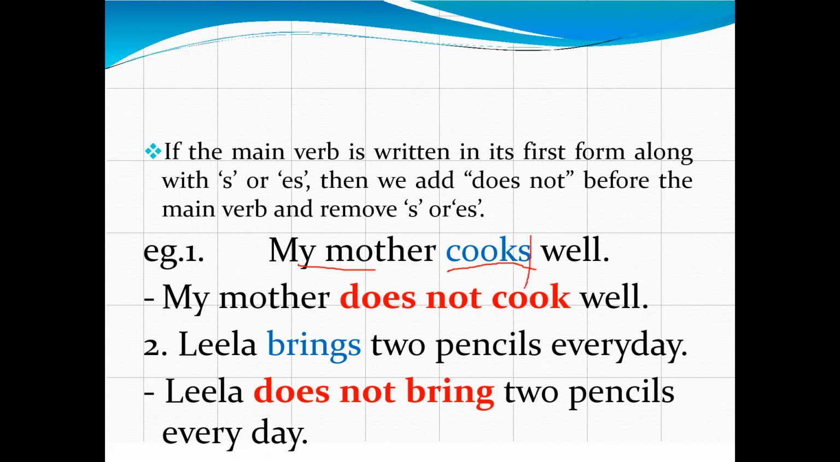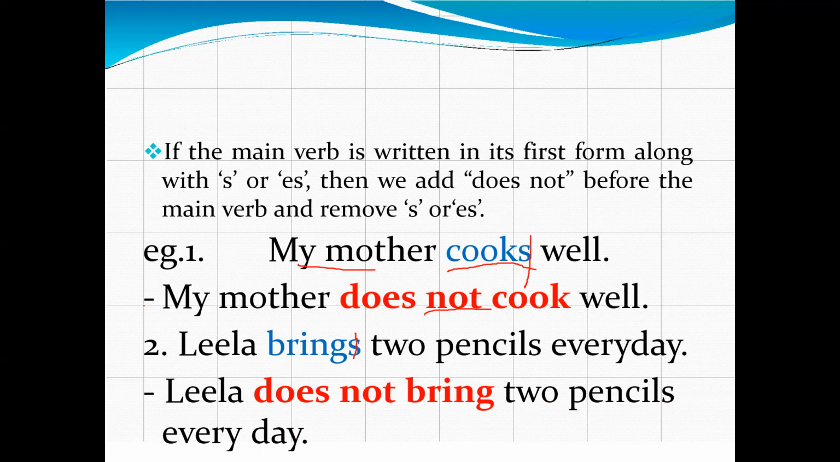So we will remove this S. So my mother, and we will use does here. So my mother does not. It's a negative sentence, that's why we have used not here. My mother does not cook well. Leela brings 2 pencils every day. Now Leela is also singular. Brings. So what will we do? We will remove this S, and the root word, meaning the main verb, will be bring. So Leela does not bring 2 pencils every day.